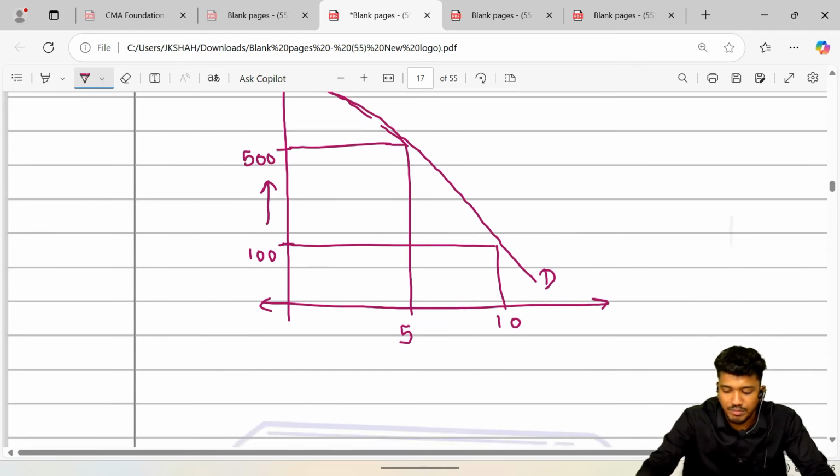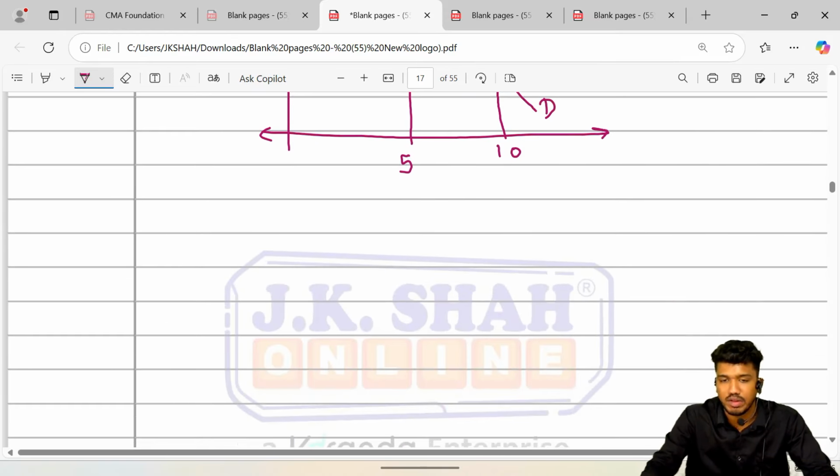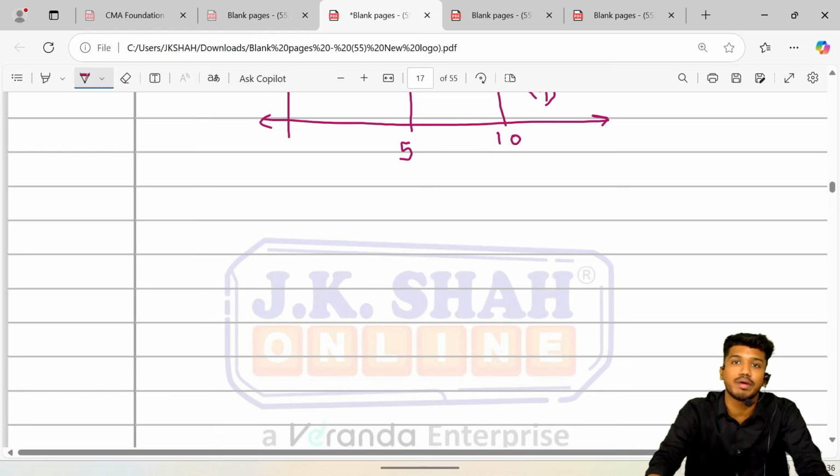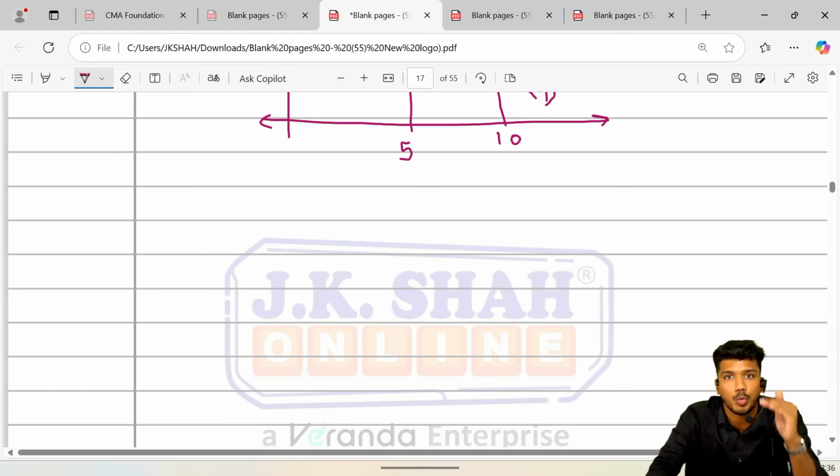So again, before starting monopoly, we will look at what the features were. The first feature was that there would be a single seller. He is the single person who has complete control over the market supply and price. Next, he creates entry barriers, or restrictions on new persons entering the market, by lowering the price to a certain level so that other players would find it difficult to survive.